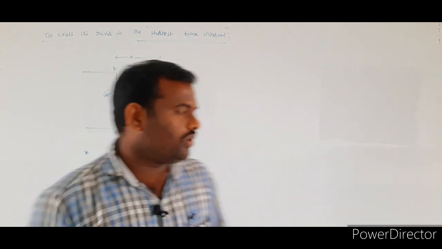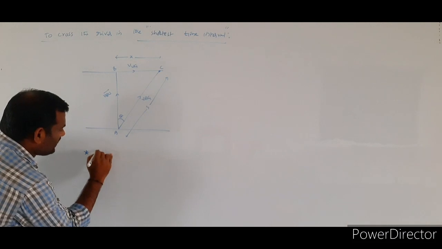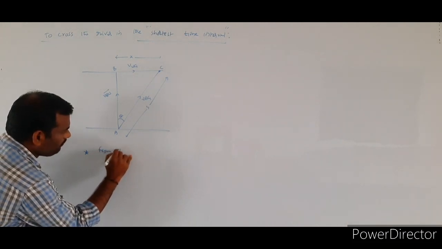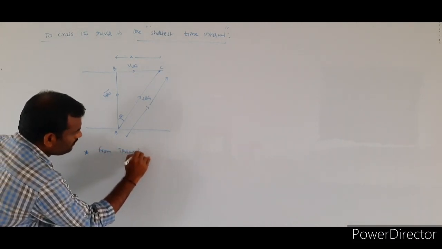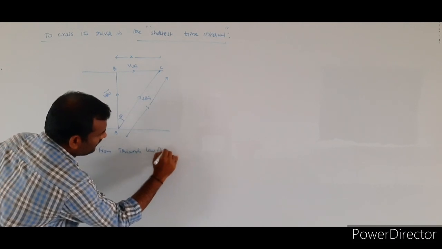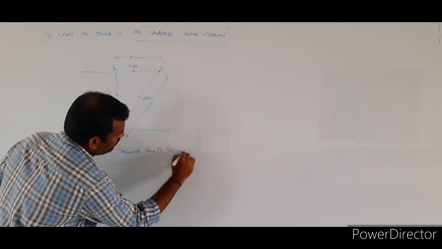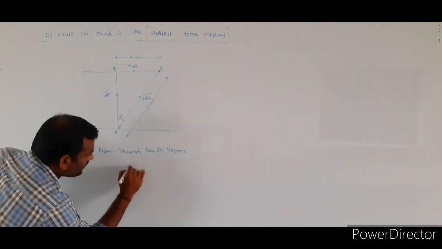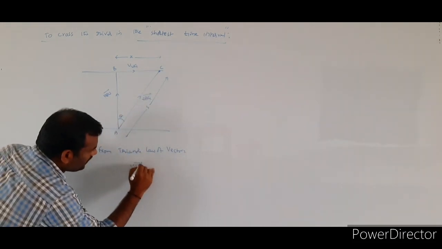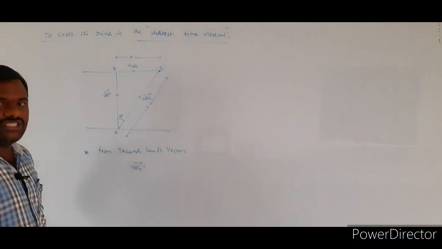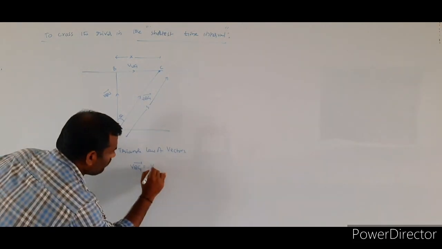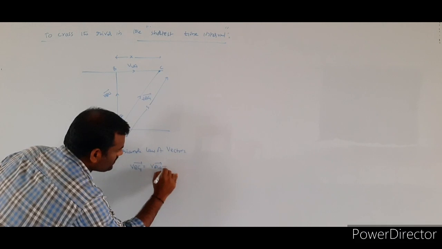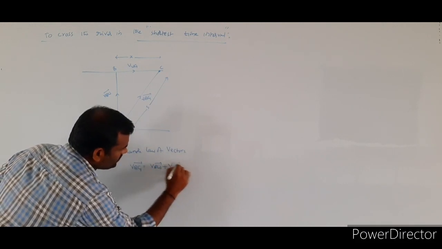So from the triangle of vectors, what we will write? The resultant value first I will write. VBG bar is equal to VBW bar plus VWG bar.